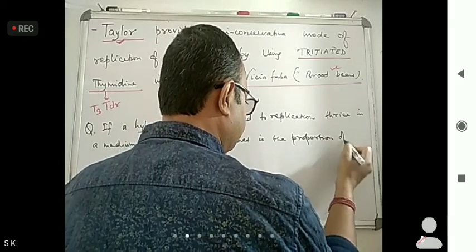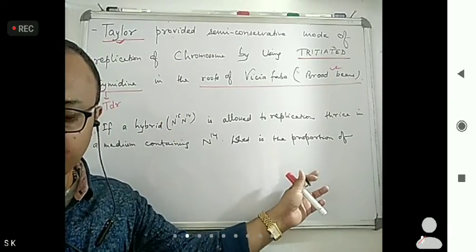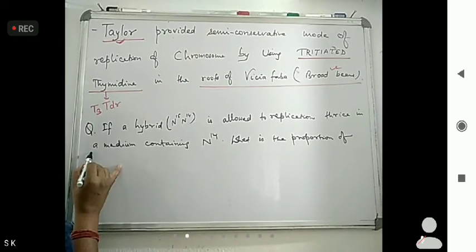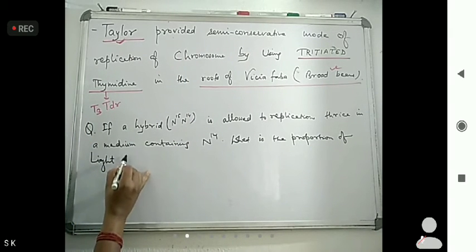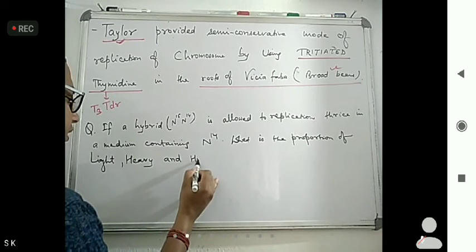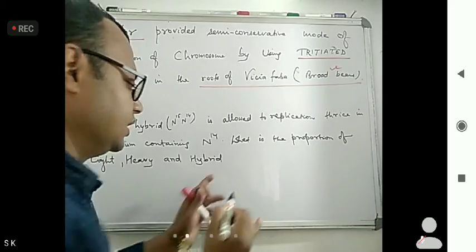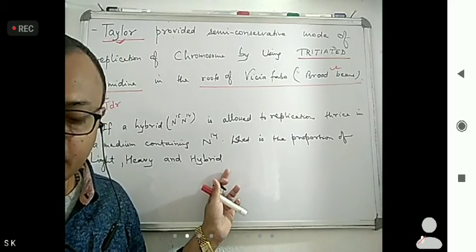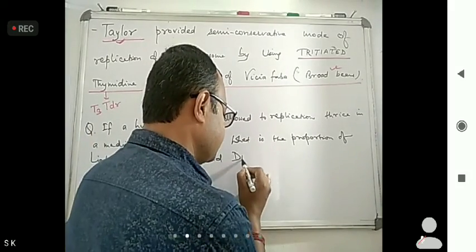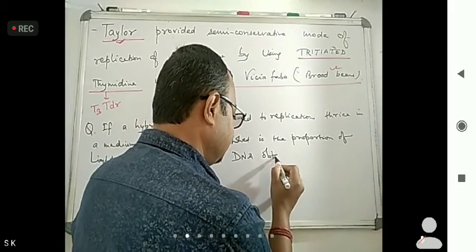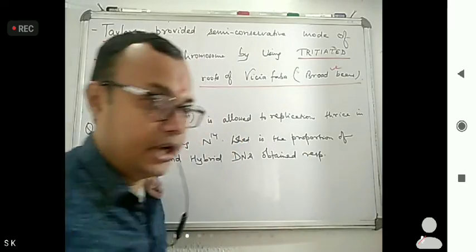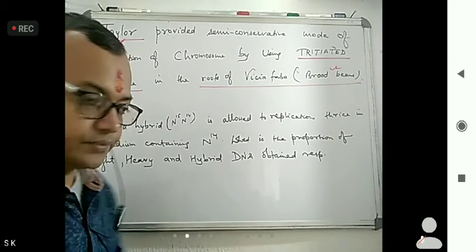Now the question is asking, what is the proportion of light, heavy and hybrid DNA obtained respectively? Now options are there.